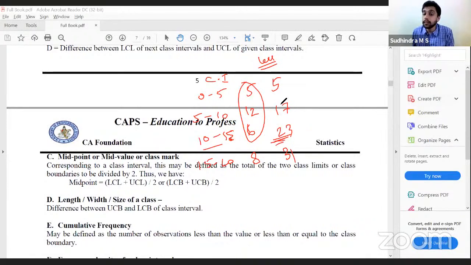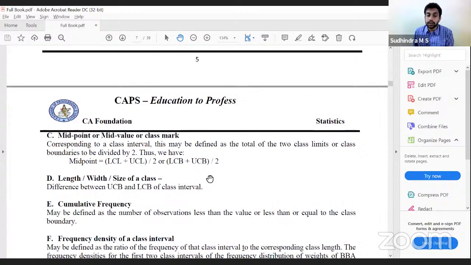Similarly, more than cumulative frequency: it is 31, 31 minus 5 is 26, 26 minus 12 is 14, 14 minus 6 is 8. So more than cumulative frequency means that more than 10, I have 14 values. More than the lower class boundary of the class interval, more than 10, I have 14 values. That is less than cumulative frequency and more than cumulative frequency.